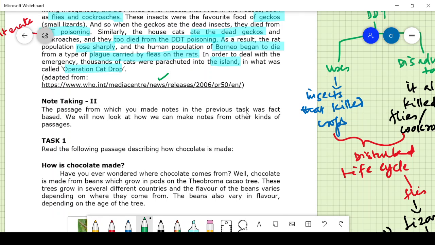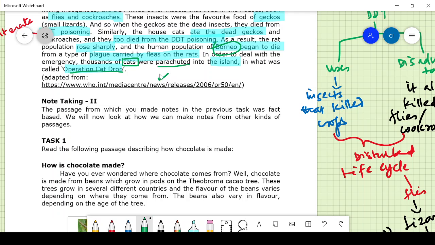And then it mentions the place. So you can write the what, when, how, and why: Borneo, where these rats began to increase, and the rats had to be contained by the cats that were imported using Operation Cat Drop. This is also an important point.